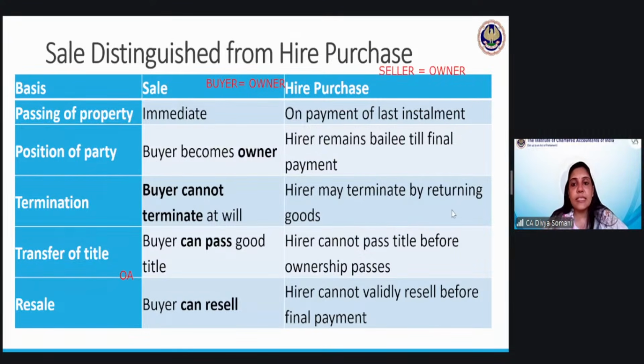Yeah, so this is the next definition or distinction which we have to read. Sale is different from hire purchase. What is hire purchase? Basically, you are not purchasing, but you are hiring it for some time, and then after a time period, you have the right to purchase it also. So first, let us understand what we mean by hire purchase.